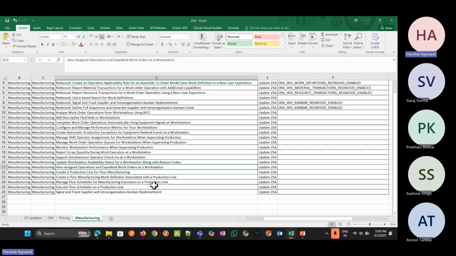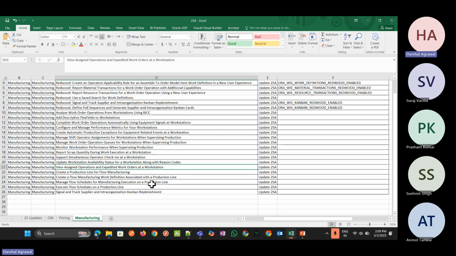So the next is view assigned operation and expedite work orders for a workstation. When operators check in the workstation to begin the production, they need information on the work order operation that could be executed at the workstation. With this update, the operator can view the list of operations assigned to this workstation by the production supervisor.